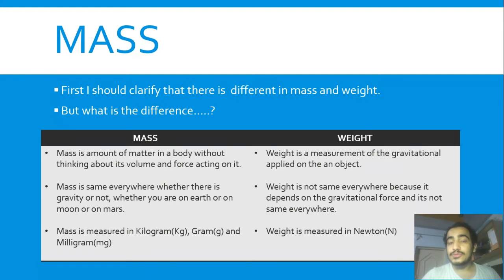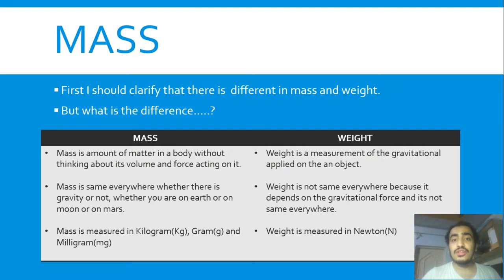But weight is a different thing. If you weigh 60 kilograms on earth, your weight on moon will be 10 kilograms. Why does the weight change? That is because of the gravitational force.